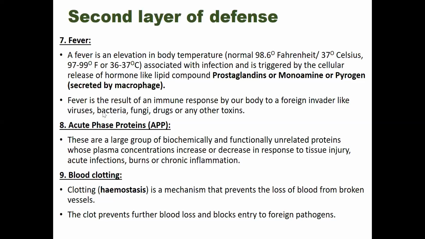Now another component of our second layer of defense is the acute phase protein, APP, a large group of biochemically and functionally unrelated proteins, which help us to fight against those foreign invaders. Blood clotting, also known as hemostasis, is a mechanism that prevents the loss of blood from broken vessels. The clot prevents further blood loss and also blocks the entry of foreign pathogens. This is very important.